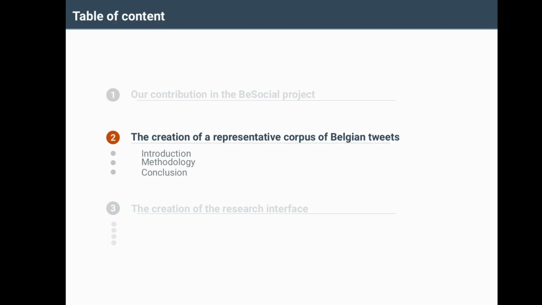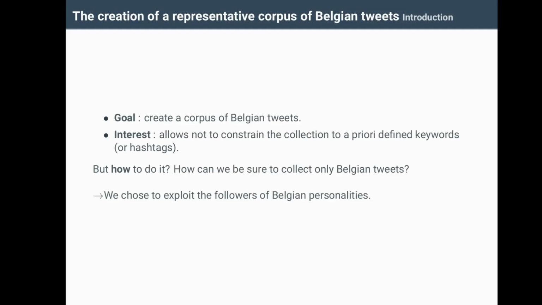The first part of our presentation focuses on the creation of representative corpus. The interest of this kind of corpus is that it doesn't restrict the collection of tweets to keywords or hashtags defined a priori. It therefore makes it possible to circumscribe an event such as the COVID or election, for example, without having to list all the constraints in extension and without running the risk of forgetting any.